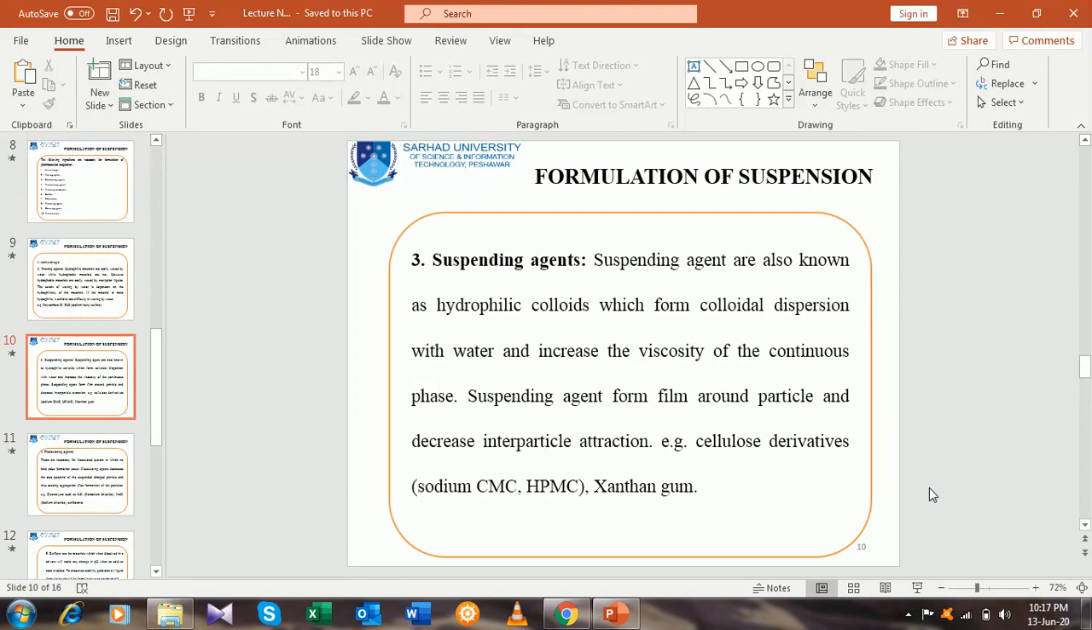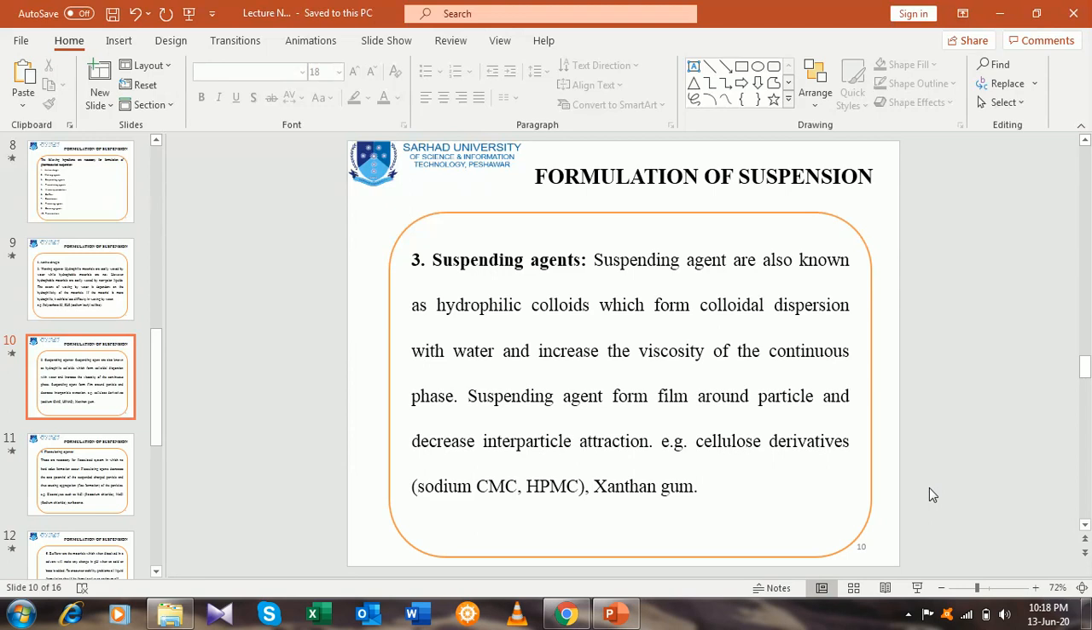The second one is, after the active pharmaceutical ingredients as well as the wetting agent, the third ingredient that is an essential part in the formulation of the pharmaceutical suspension, that is suspending agents. It is selected on the basis of compatibility with the active pharmaceutical ingredient as well as with the rest of the additives or excipients. Suspending agents are also known as hydrophilic colloids, which form colloidal dispersion with water and increase the viscosity of the continuous phase.